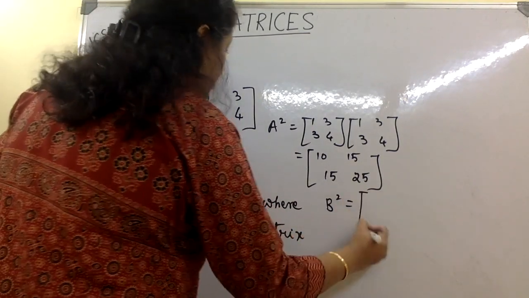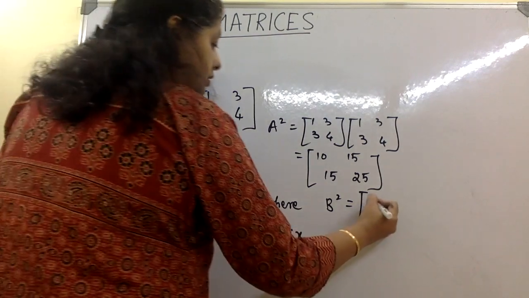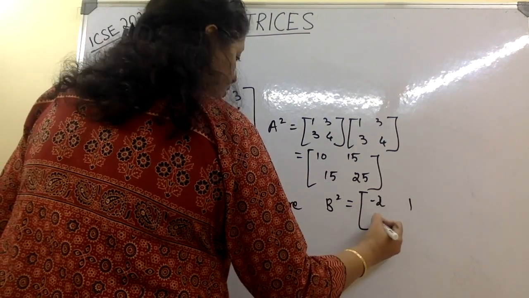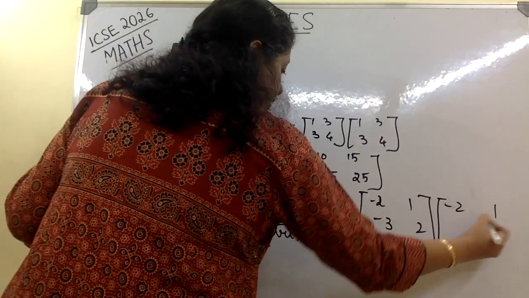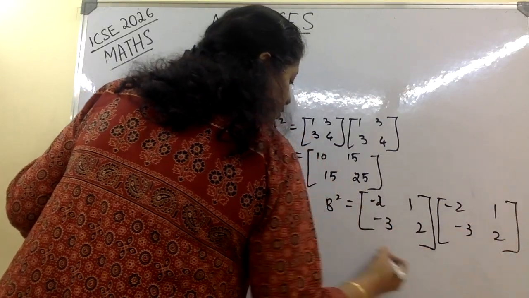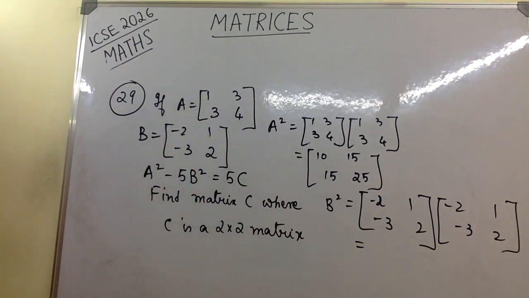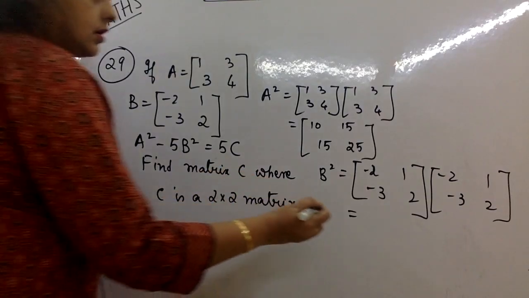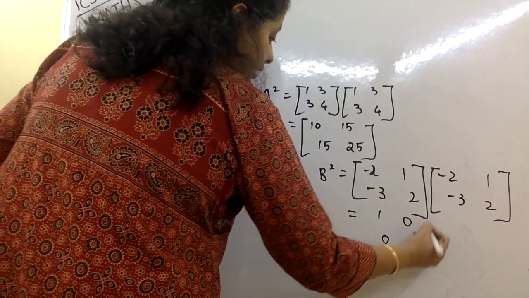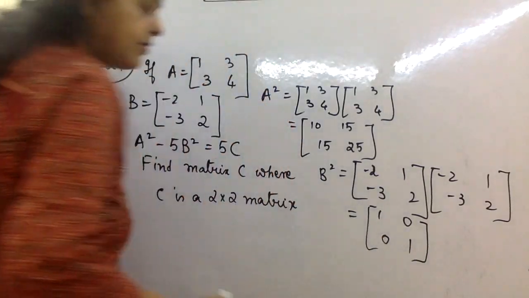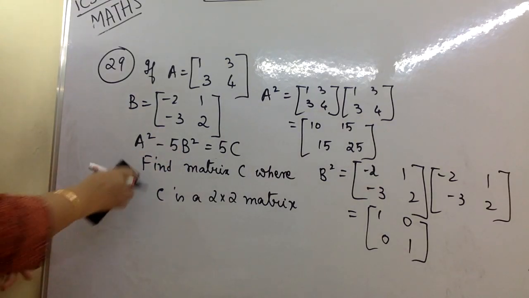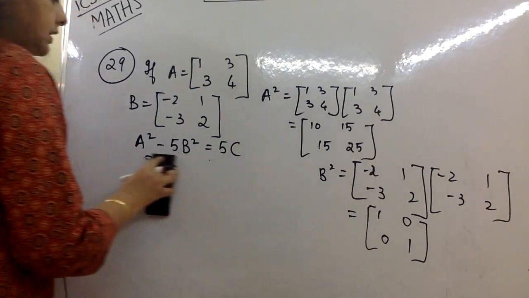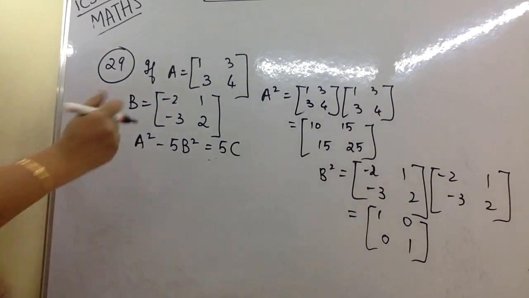B square is again [minus 2, 1; minus 3, 2] times [minus 2, 1; minus 3, 2]. On matrix multiplication, I am going to get 1, 0, 0 and 1. Now they have given us this condition, which is A square minus 5B square.